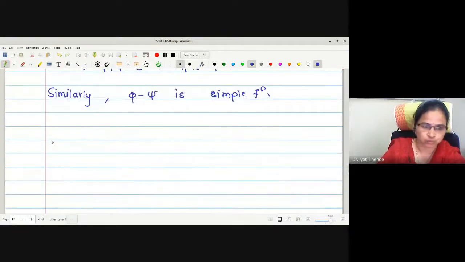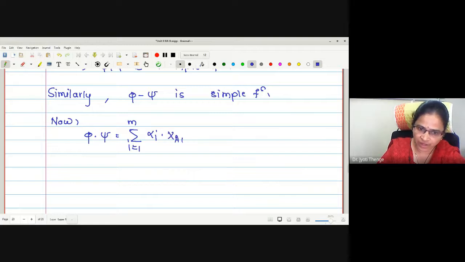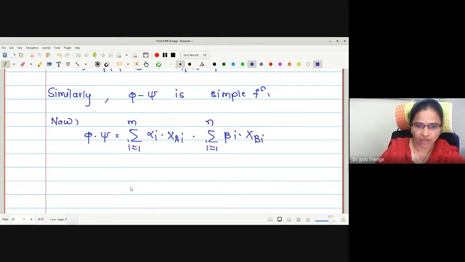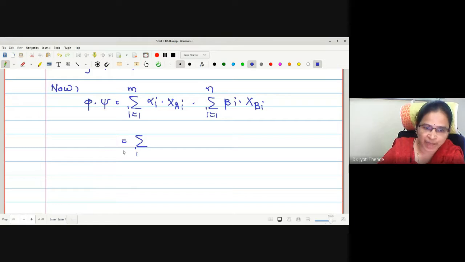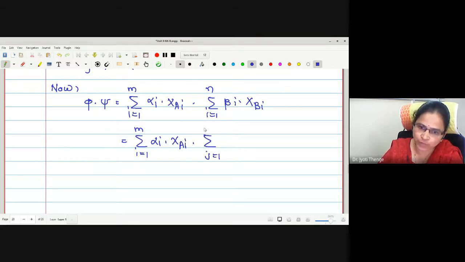Now let me write phi dot psi. What is phi actually? Summation i equals 1 to m alpha_i chi A_i multiplied by summation i equals 1 to n beta_i chi B_i. How is the product being evaluated? For the sake of convenience, I will change the parameter of the second sum. I will write this as summation j equals 1 to n beta_j chi B_j, just to make the difference.